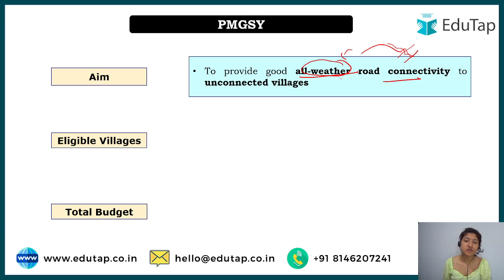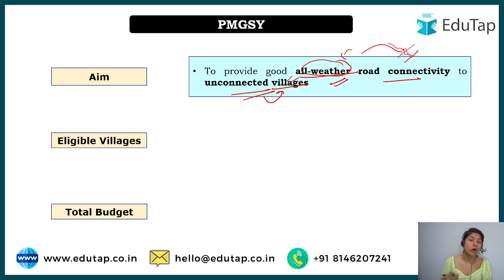That is why we talk about all-weather roads, created so that they do not have to be repaired time and again. So we are talking about good all-weather road connectivity to unconnected villages, villages where roads have not reached yet.